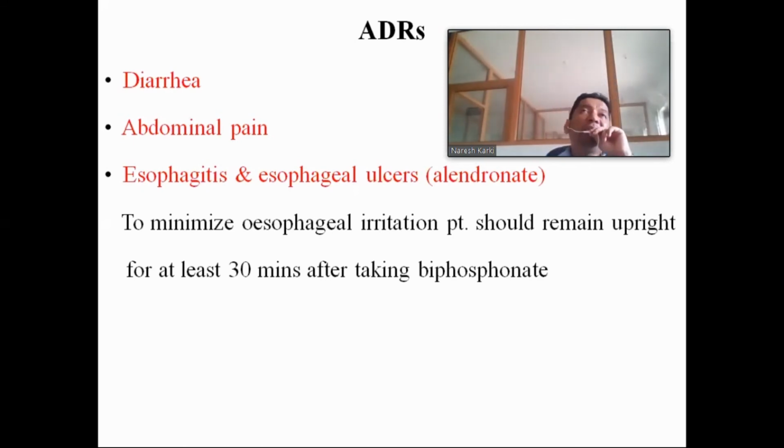To minimize the oesophageal irritation, patients should remain upright for at least 30 minutes after taking the biphosphonate. The reason is all the biphosphonate particles will be flushed into the stomach rather than remaining in the esophagus mucosa. So that reduces the esophageal irritation. These are the adverse drug reactions of the biphosphonates.